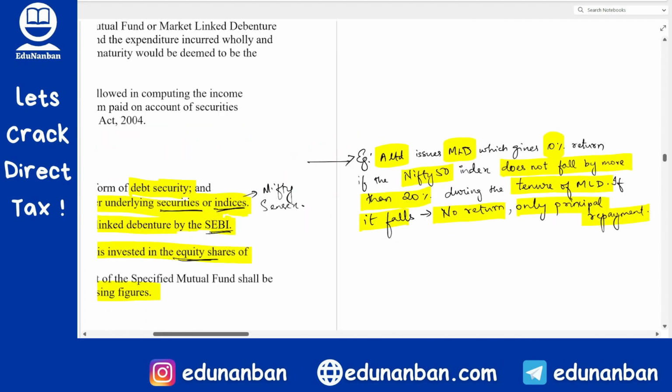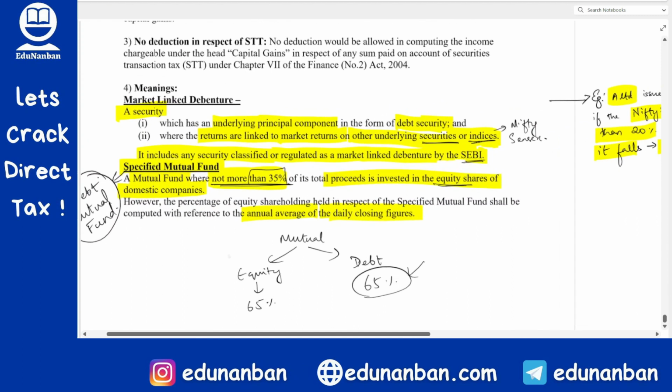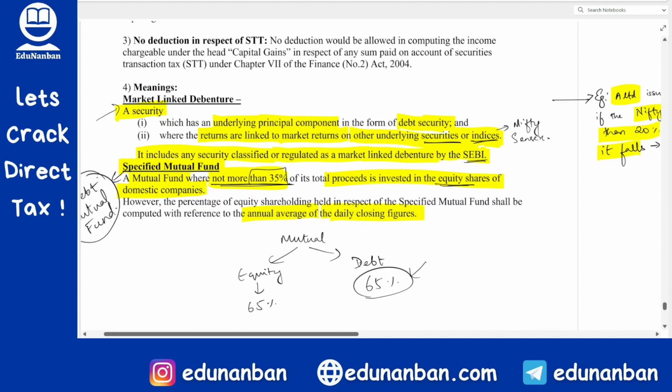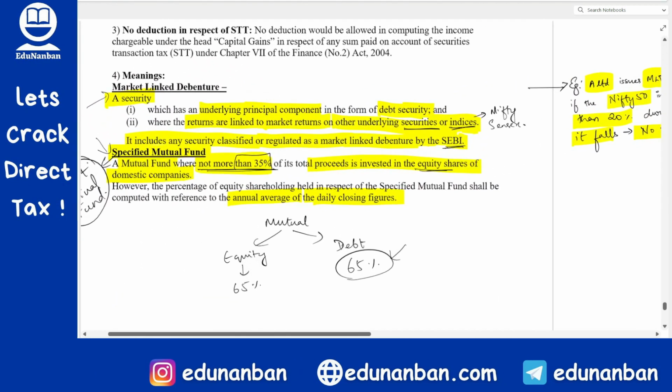Now, what happens? This market linked debenture and specified mutual fund, both of them are actually debt instruments. Specified mutual fund also contains minimum 65% in debt, maximum 35% equity. Similarly, even this market linked debenture is a debenture.